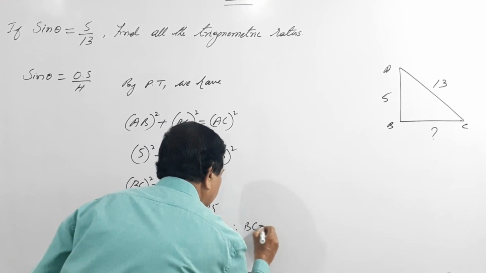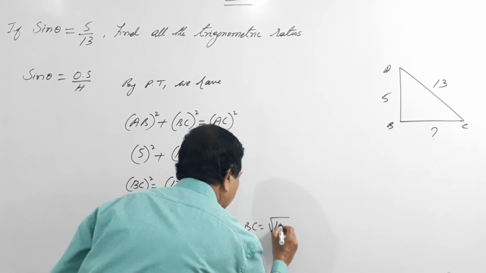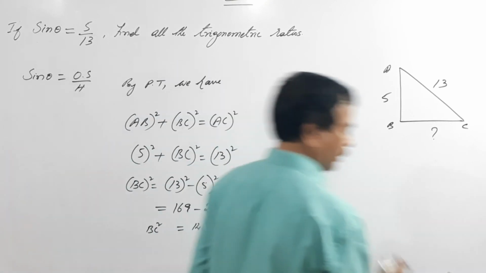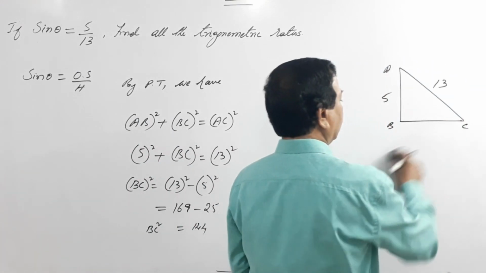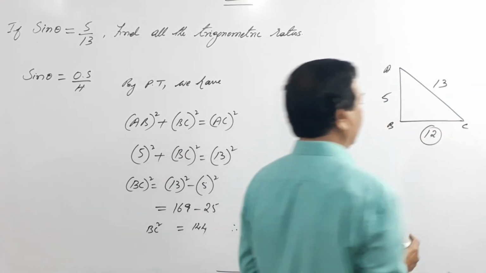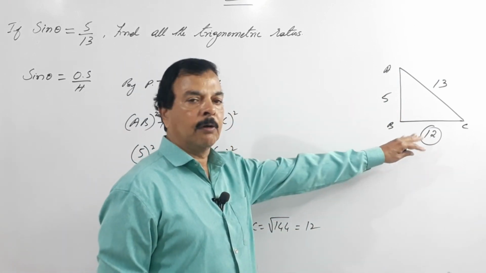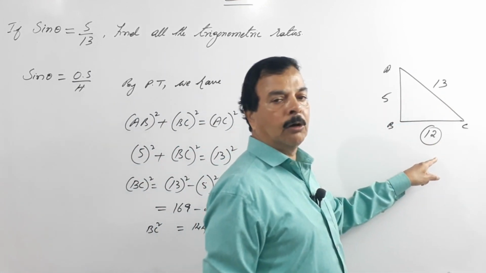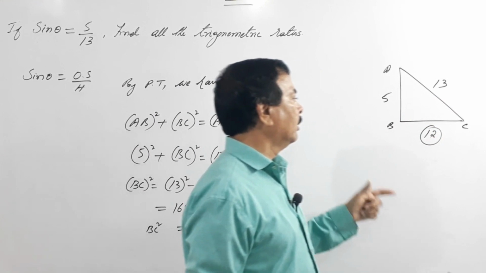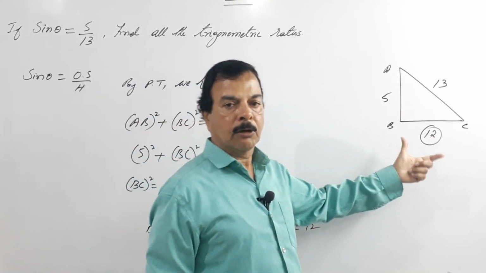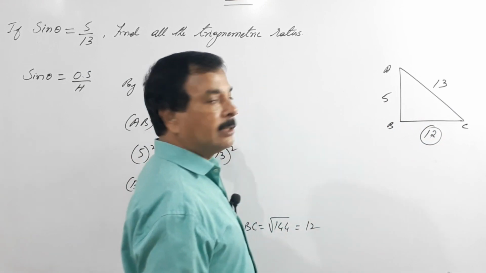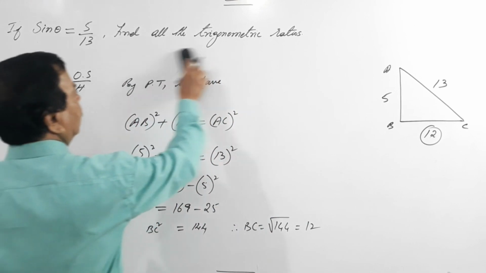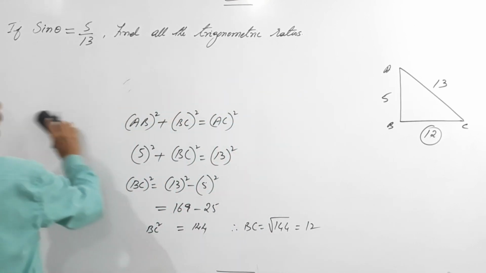Therefore, BC equals square root of 144, which is nothing but 12. Once we have found this, put a ring. It means that we have found the other side. So, these values 5, 13 and 12 are called Pythagoras triplets. After knowing the triplets, all the sides of the right angle triangle, we can easily find sin, cos, tan, cosecant, secant and cot theta. Now he wants all the trigonometric ratios, so we find them one by one.